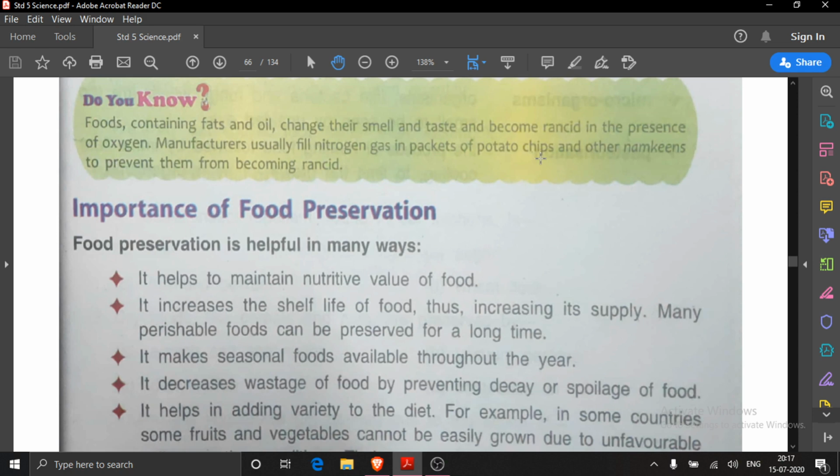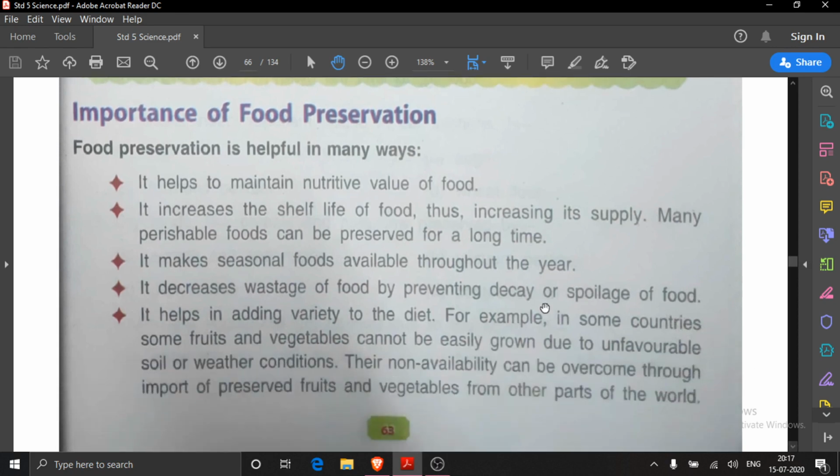Now children, we must have understood the importance of food. What are the methods of food preservation? Now we will see what are the importances of food preservation. Why food preservation is important for us. So here you see it is written, food preservation is helpful in many ways.